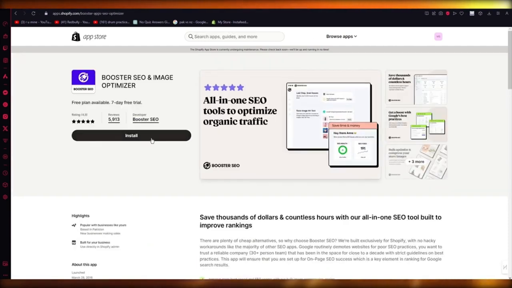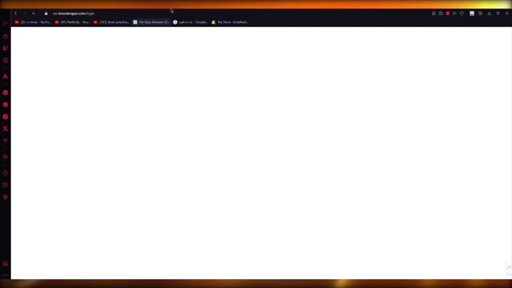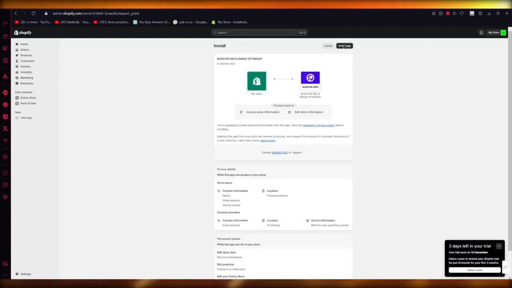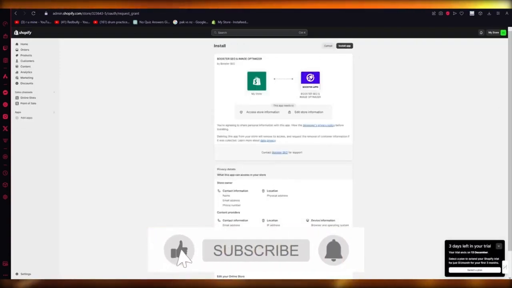Obviously, Tapita and Tiny are specifically made for your Shopify. I would also go with Tapita because there's no plan for Tapita. It's totally free. So that's why I like Tapita as well. But yeah, just to get all those things, click on install app and start doing your optimization.